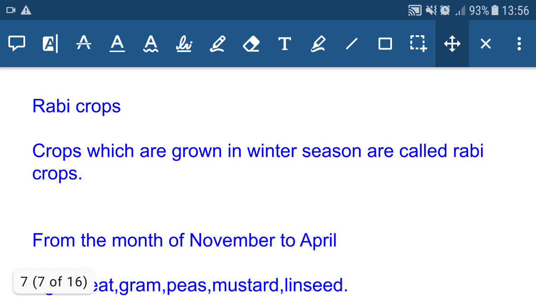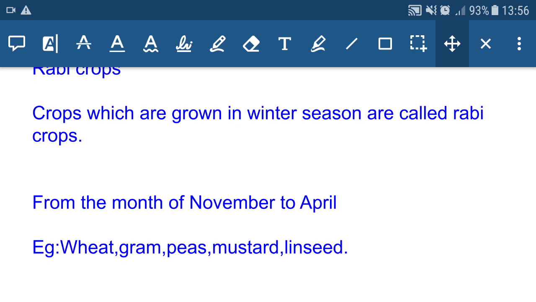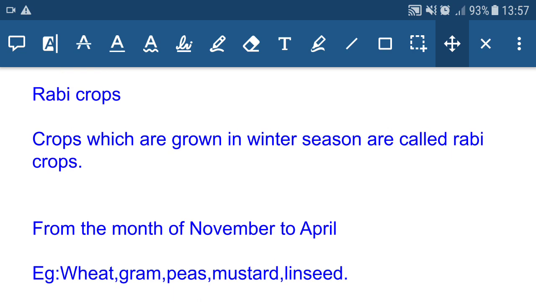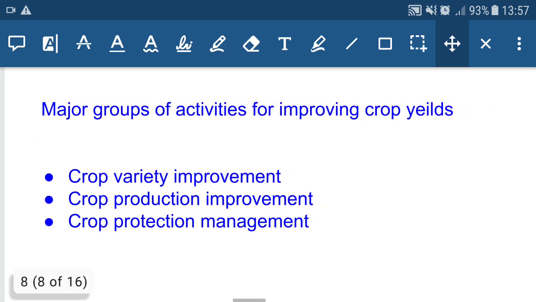Crops which are grown in winter season are called rabi crops, from the month of November to April. Example, wheat, gram, peas, mustard and linseed. So a question may be asked in this way, like distinguish between rabi crops and kharif crops. So you should note these 3 points.